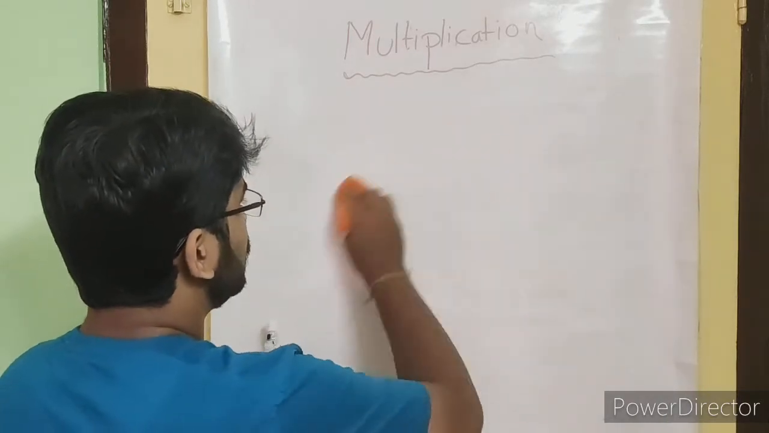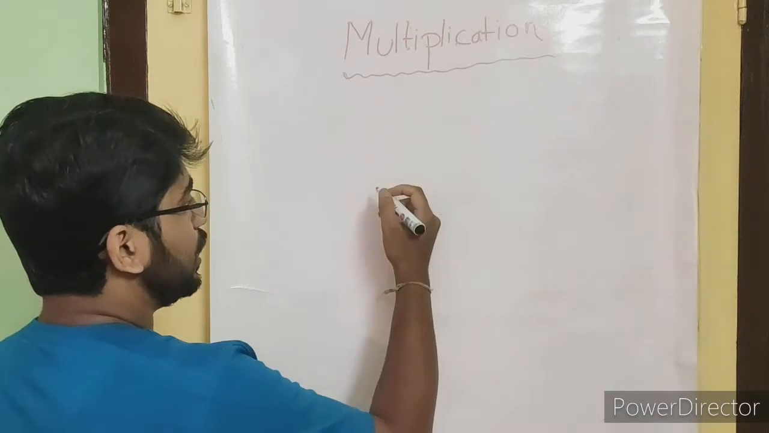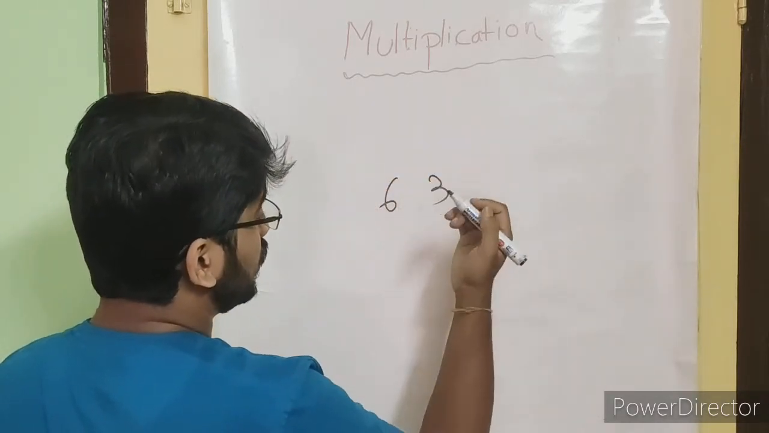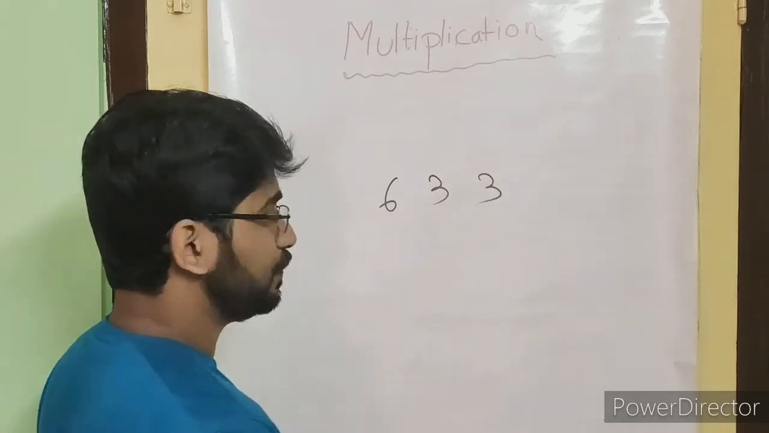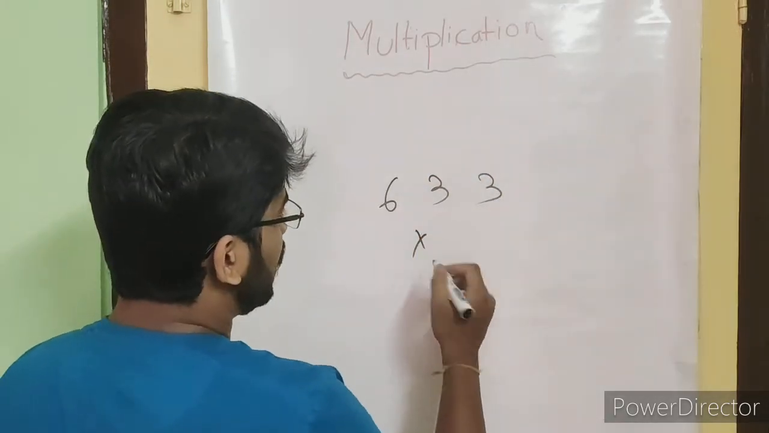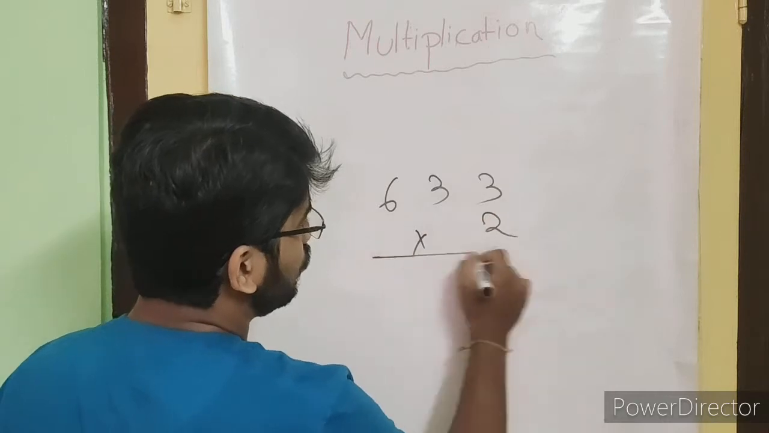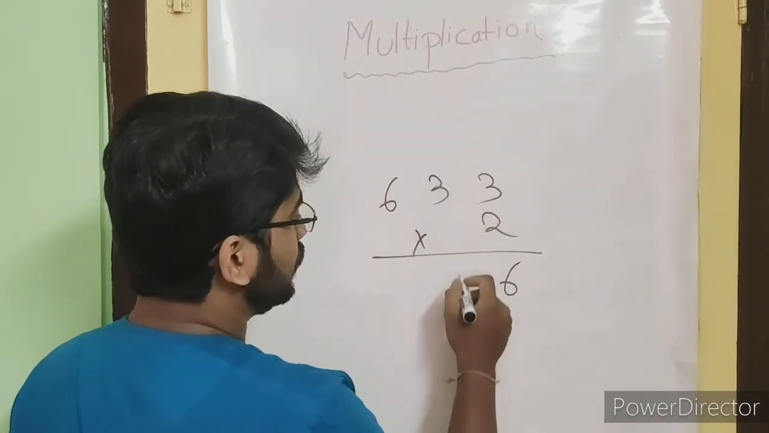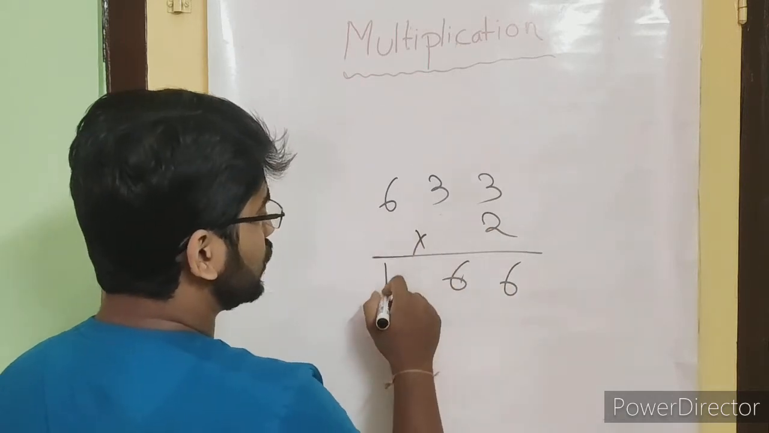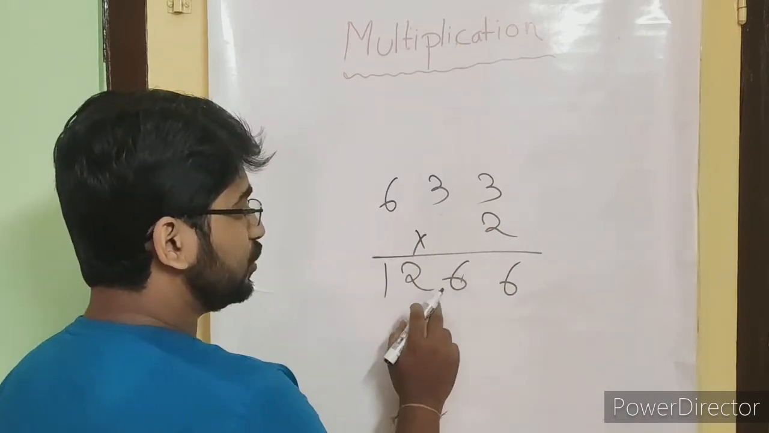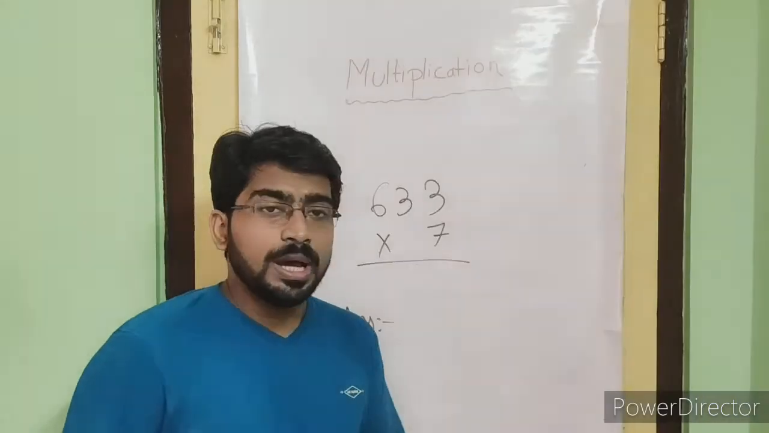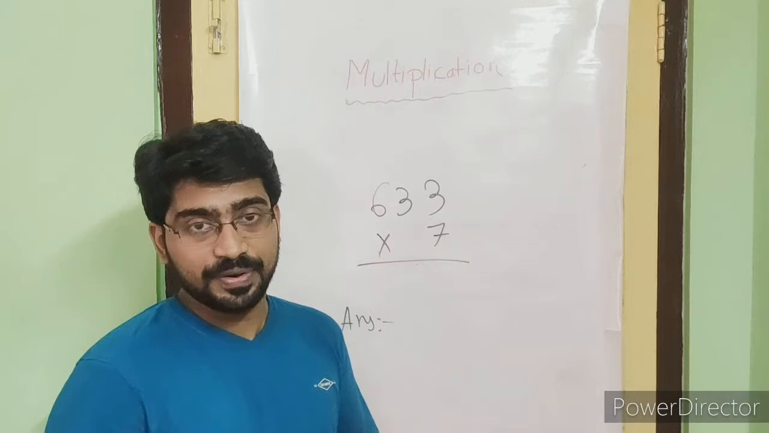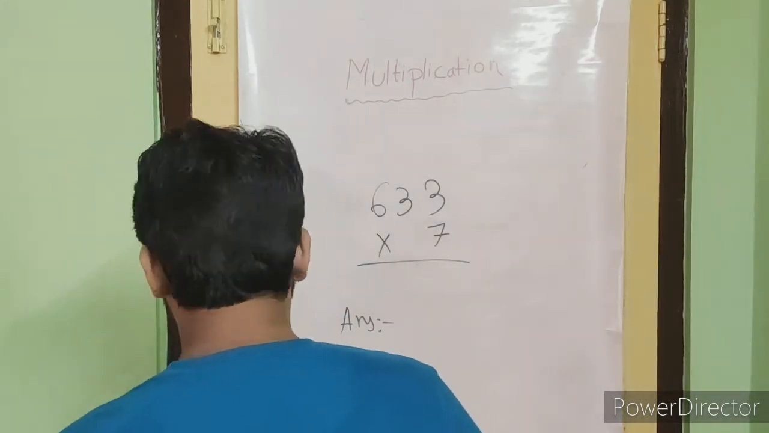Suppose 232, I am changing it to 633 multiplied by 2. So 3 2s are 6, 3 2s are 6, 6 2s are 12. So 1266. So now we have written 633 equals to into 7. So we will do the multiplication.